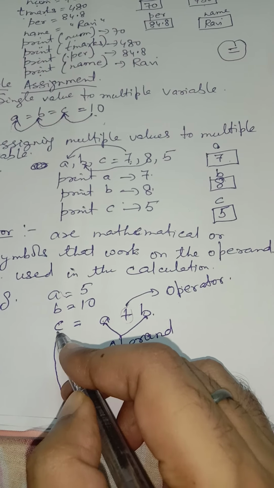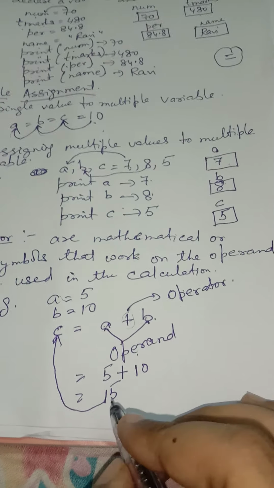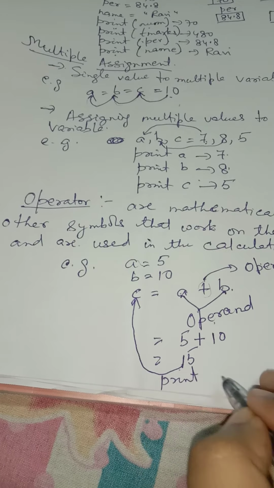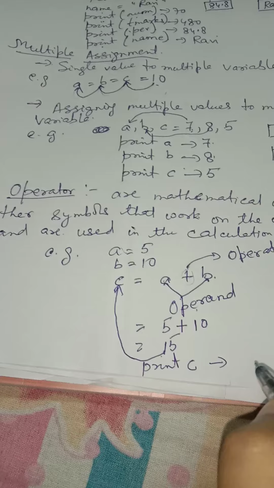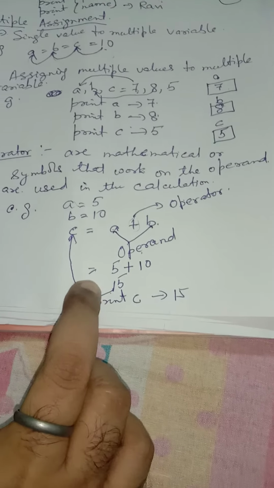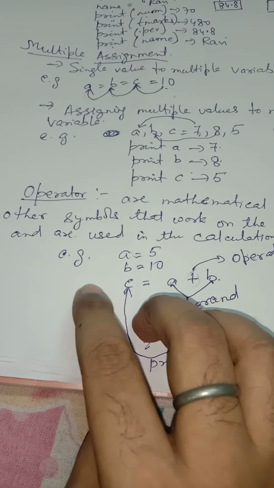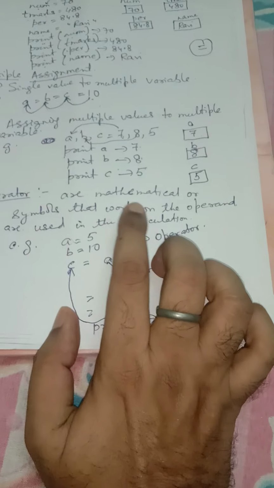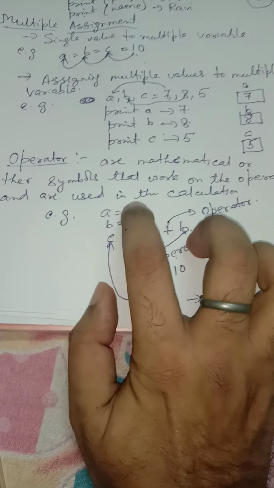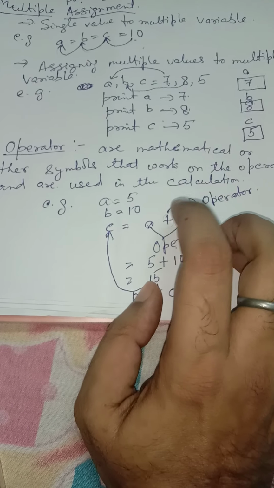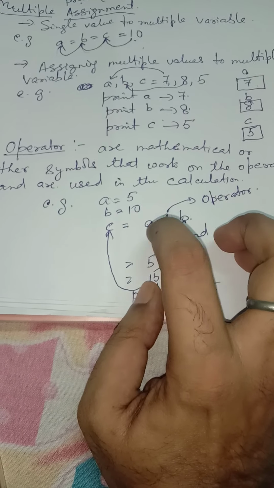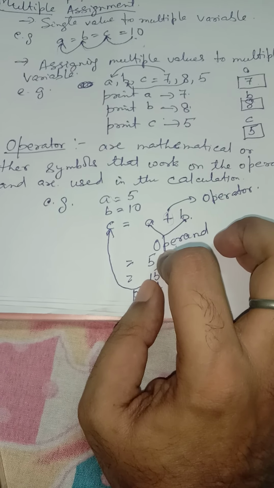The 15 will be assigned to the variable C. And when we print C, the output will be 15. So this is the operator. What are operators? The operators are mathematical or other symbols that work on operands and are used in the calculations. So here, plus is the operator and A and B are the operands.